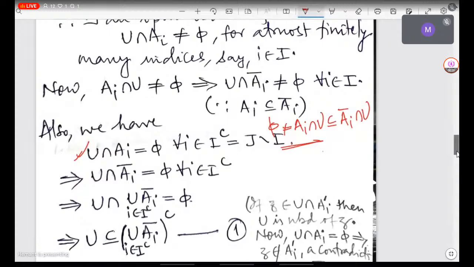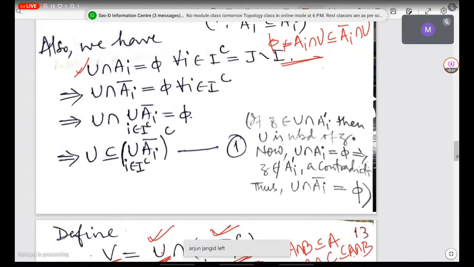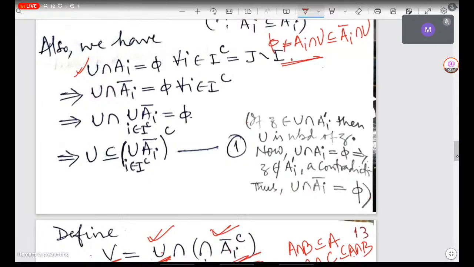I think this I have explained in this parenthesis. This is not, I mean, straightforward: that if U intersection AI is empty, then U intersection AI closure will also be empty. So that we have explained in this parenthesis.